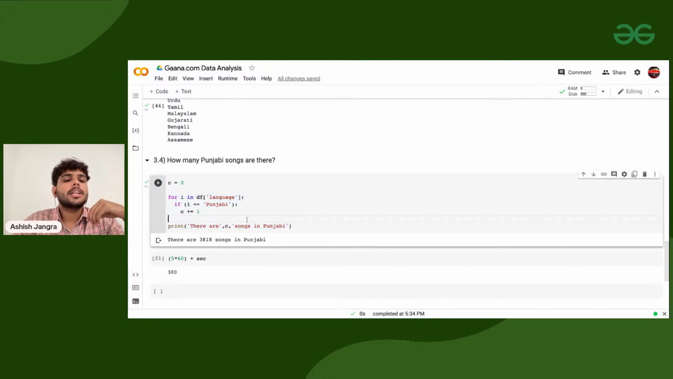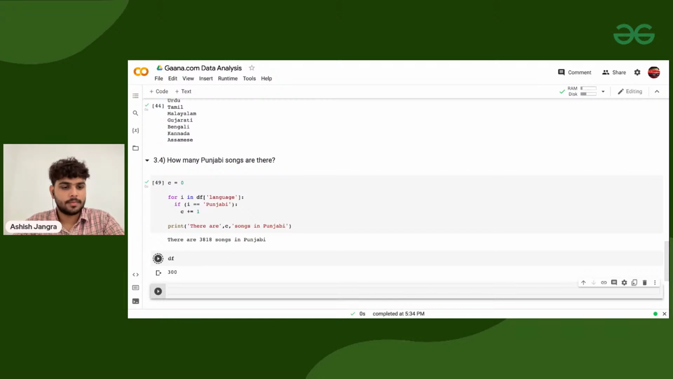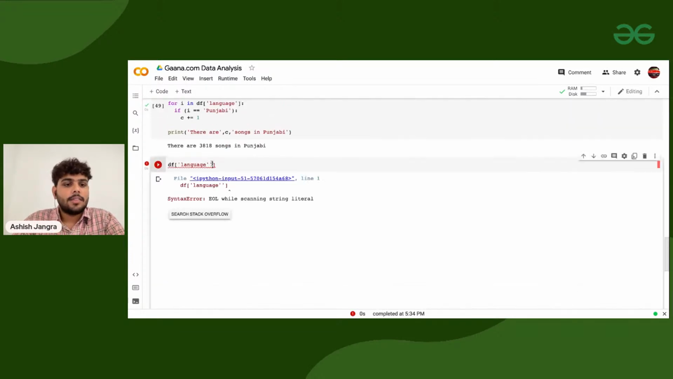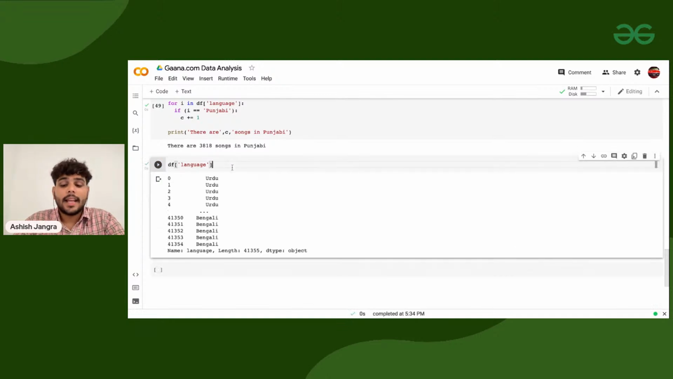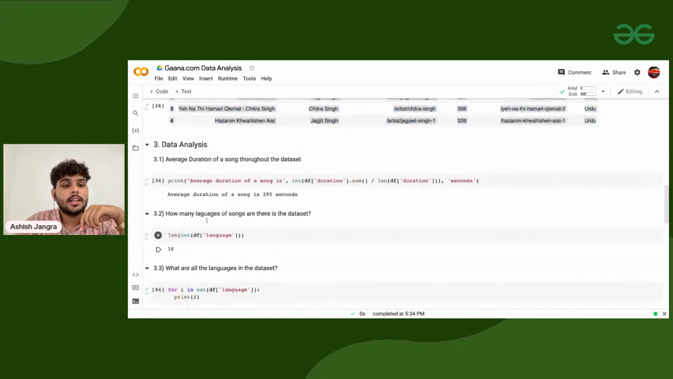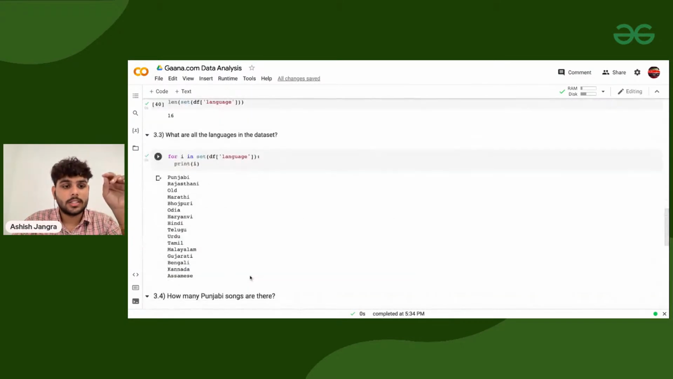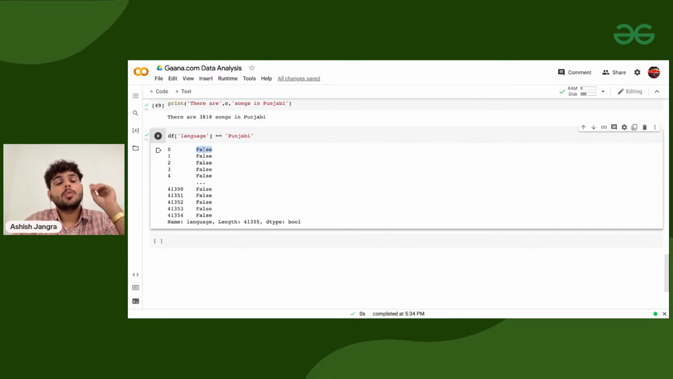Now, how can we find it using an inbuilt function in just one line? All we need to do is take the data frame, and in the data frame, I need to select the column language. After selecting the language, here I can write equals to Punjabi. If I execute it, here you can see we have false and true, same as we had while dealing with the null values, right? We were getting true and false. Now this is giving true if the song is Punjabi and false if the song is not Punjabi.